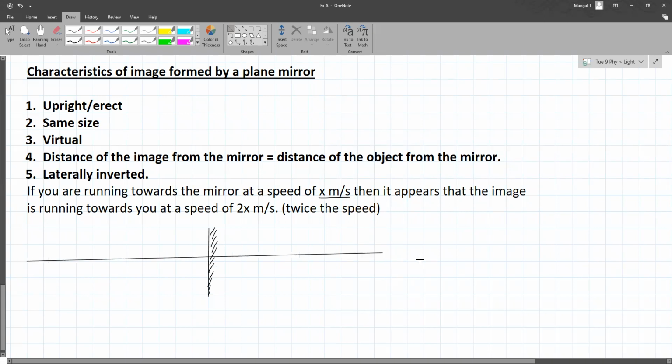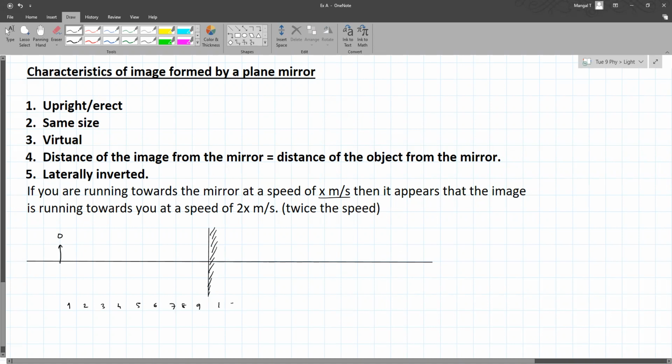So let us see that. You are here. So this is an object. So you know that this is 1, 2, 3, 4, 5, 6, 7, 8, and 9. So 1, 2, 3, 4, 5, 6, 7, 8, and 9. So the image is over here.